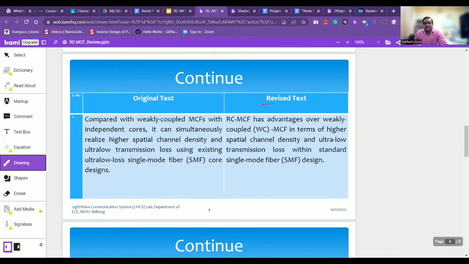The revised text is, randomly coupled multi-core fiber has advantages over weakly coupled multi-core fiber in terms of higher spatial channel density and ultra-low transmission loss within standard single mode fiber design.